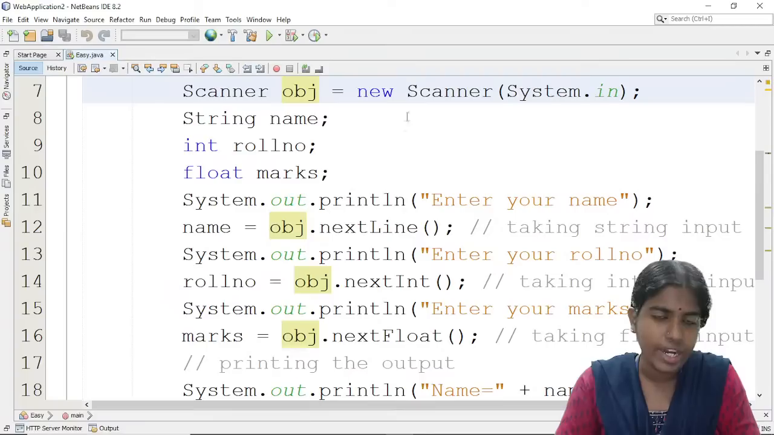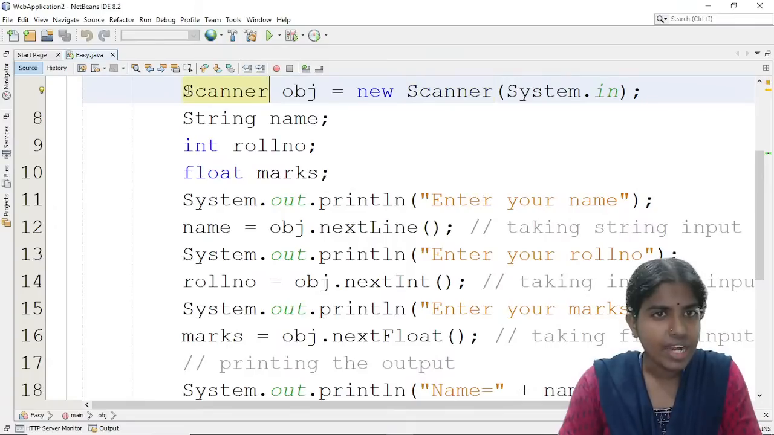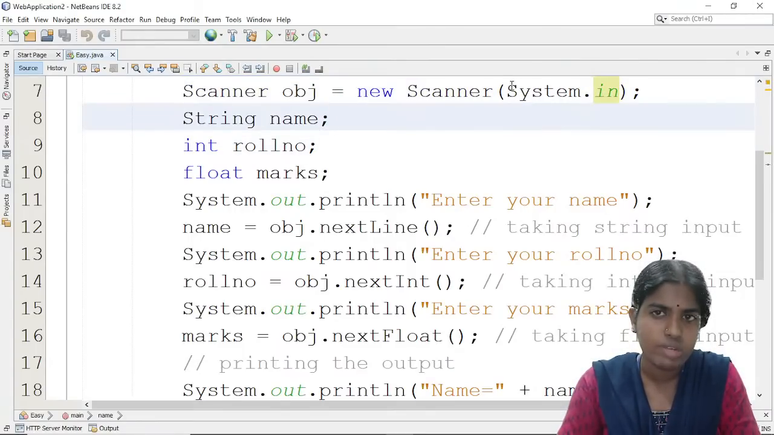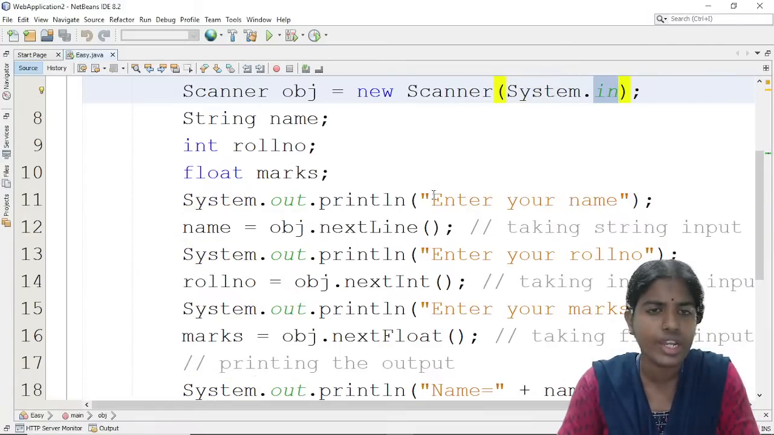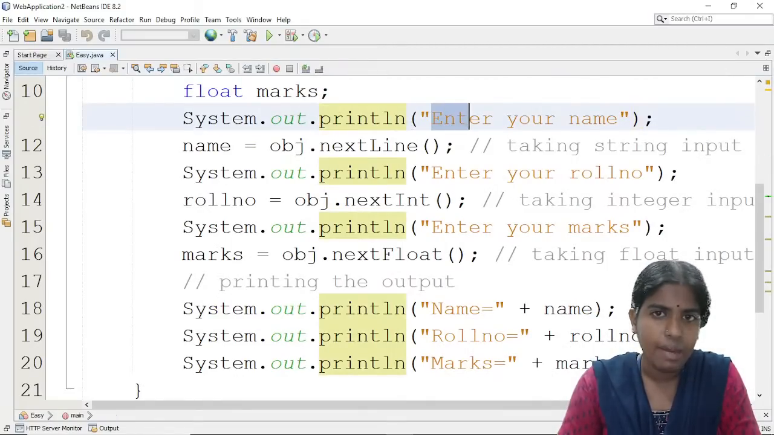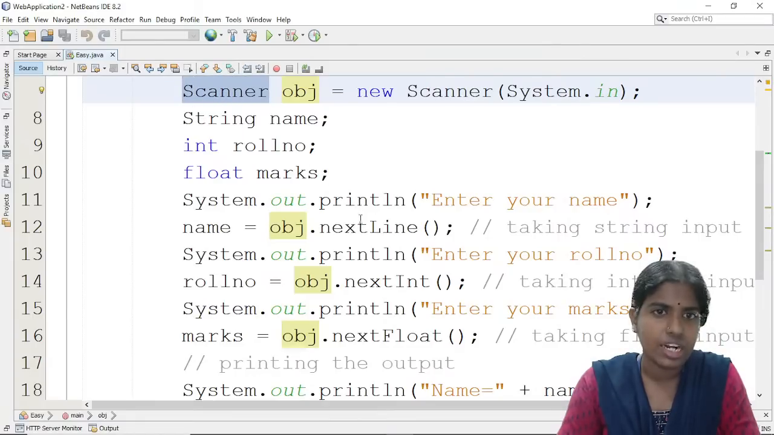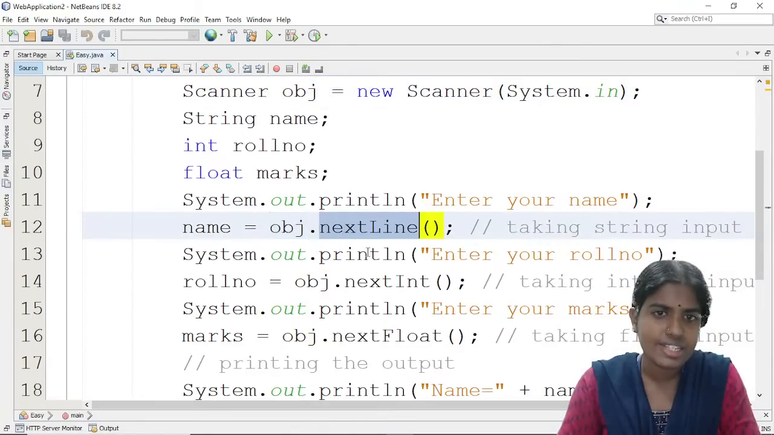Yesterday someone asked me how to get the user input, right? Using the Scanner class, I'm creating an instance of this Scanner class, new Scanner(System.in). With System.out.println, I'm prompting the user to enter the name. And I'm creating an object of this Scanner class, object.nextLine, so it goes to the next line.